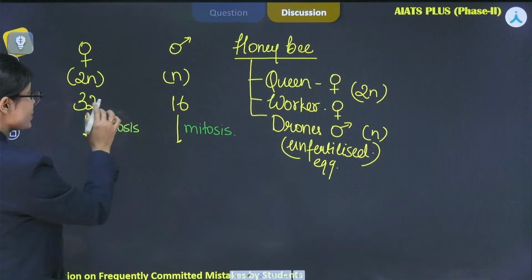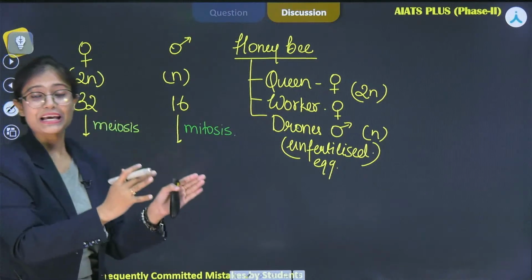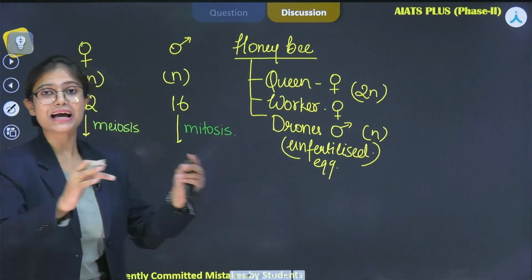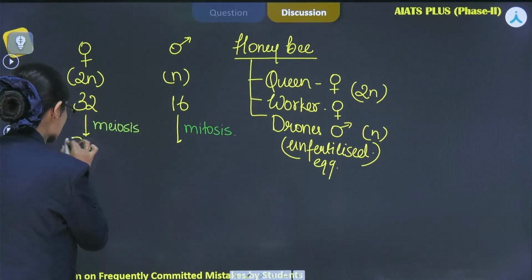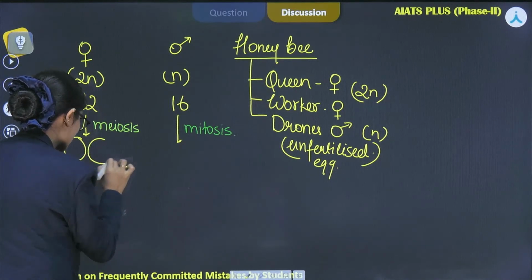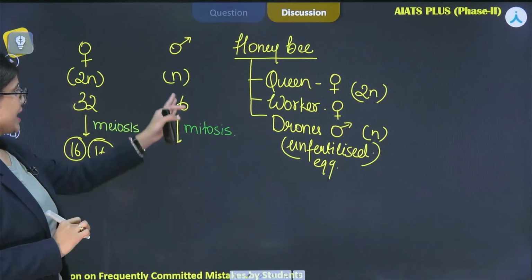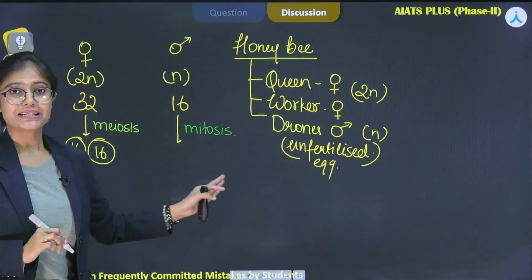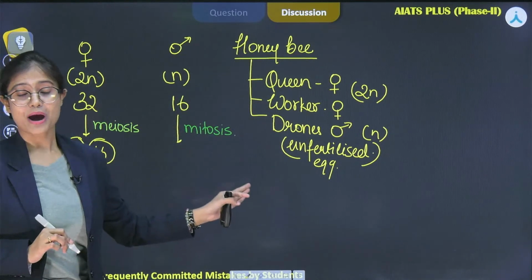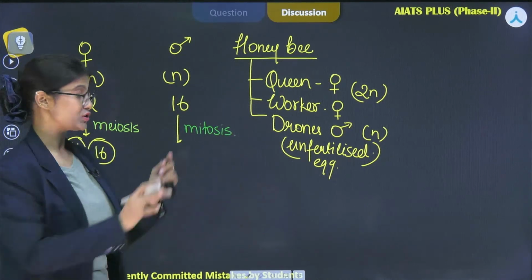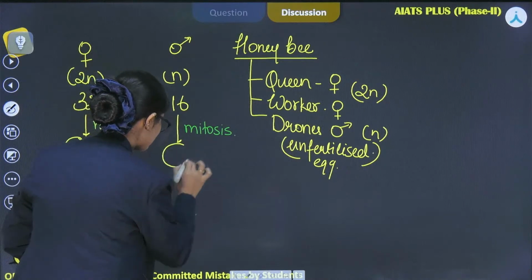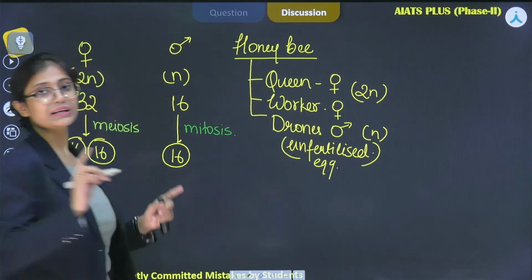Okay? So once meiosis takes place, which is the reductional division, the gametes formed will have 16 chromosomes each. As the male divides its gametes via mitosis, which is the equational division, the gamete will have 16 chromosomes only.